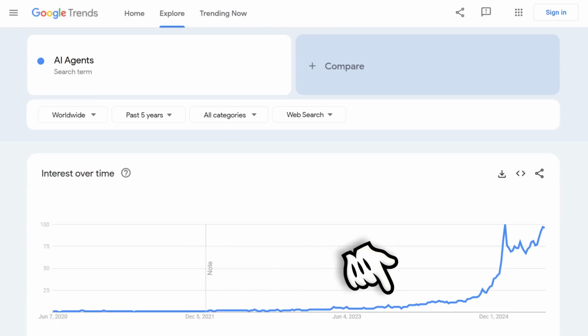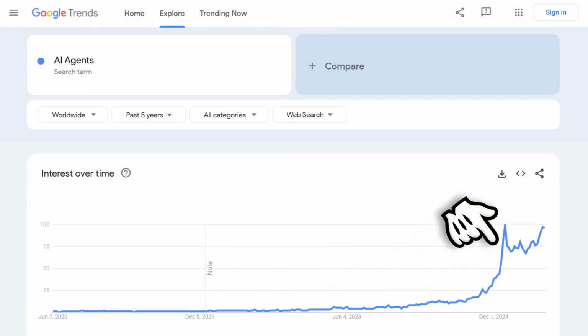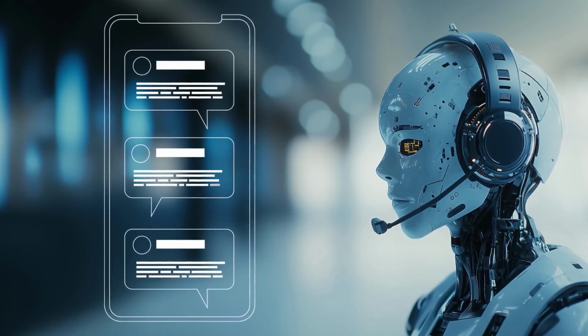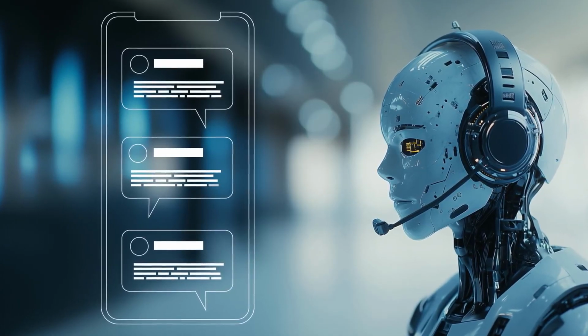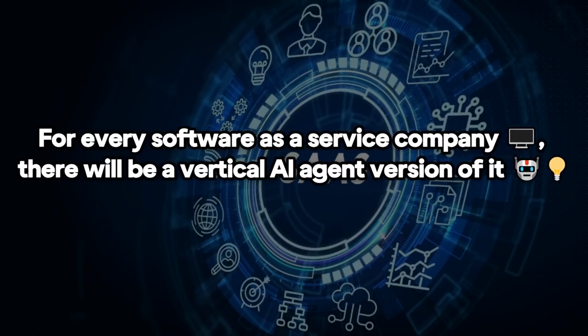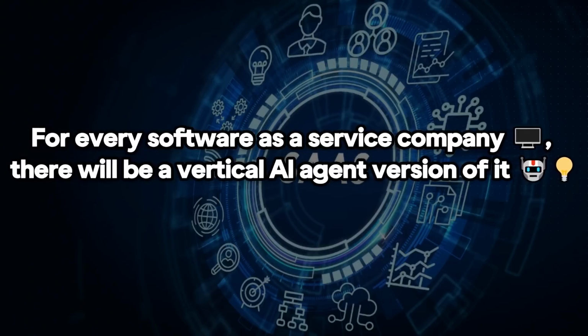AI agents is a space where there's a lot of interest and a lot of money being poured into it. And I really expect them to get better and better over time and incorporate into all sorts of products and businesses. In fact, the most golden piece of advice that I have ever heard about AI agents was from this YC video: for every SaaS, software as a service company, there will be a vertical AI agent version of it. Every company that is a SaaS unicorn, you could imagine there's a vertical AI unicorn equivalent.